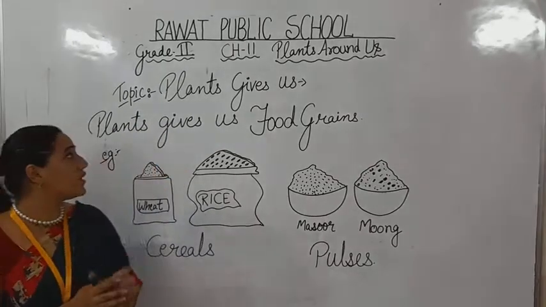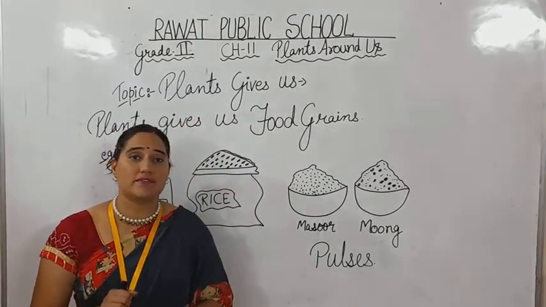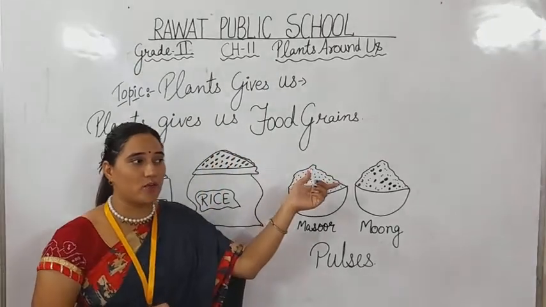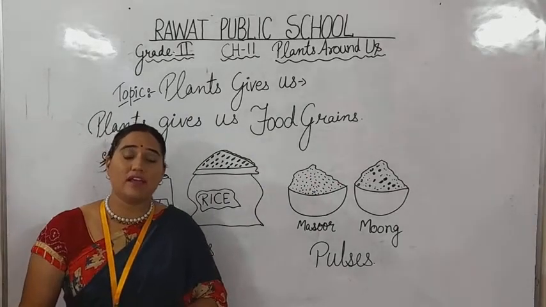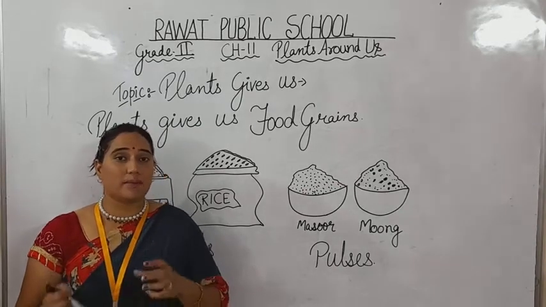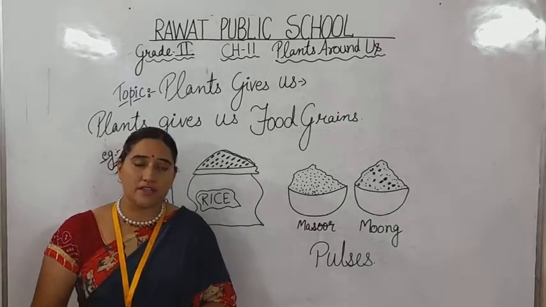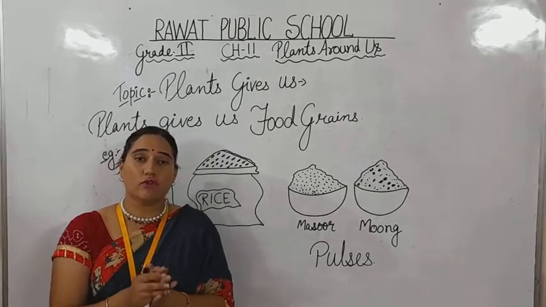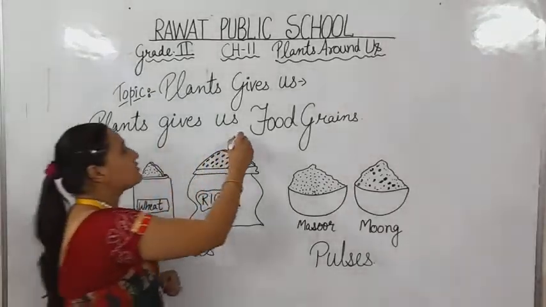Now today we are going to talk about again the same topic, what plants give us. In today's topic, plants give us food grains as well. What are food grains? Food grains are also a type of seed of a plant which we take as edible things. We make chapatis with food grains, we eat rice, we eat pulses and different kinds of things. These are all examples of food material which we get from plants. So, plants give us food grains.